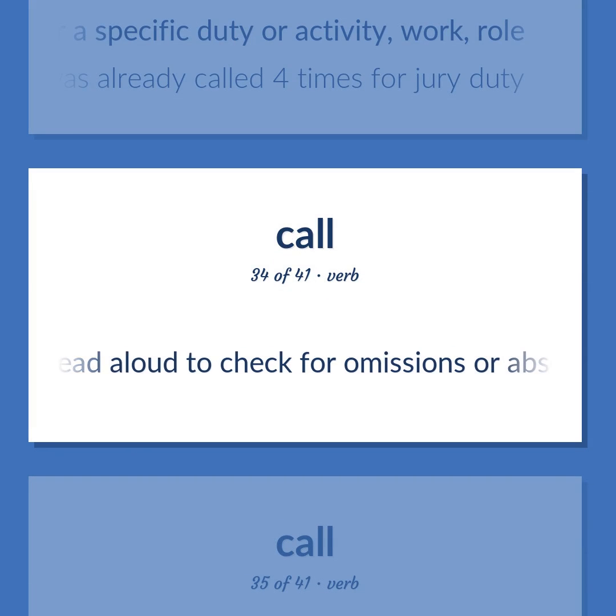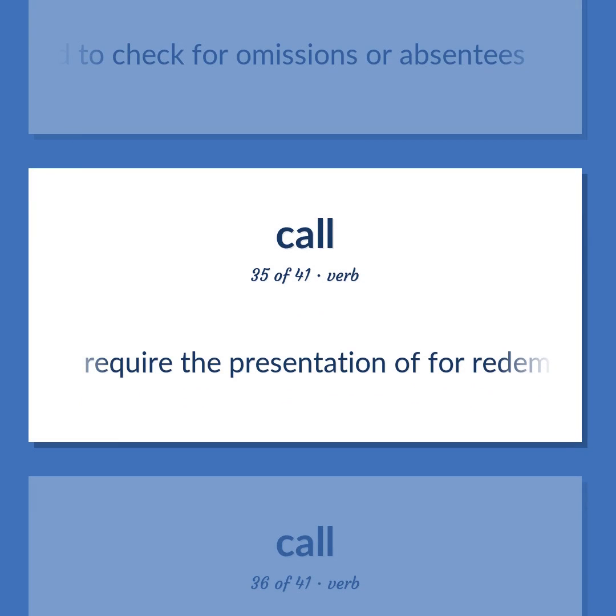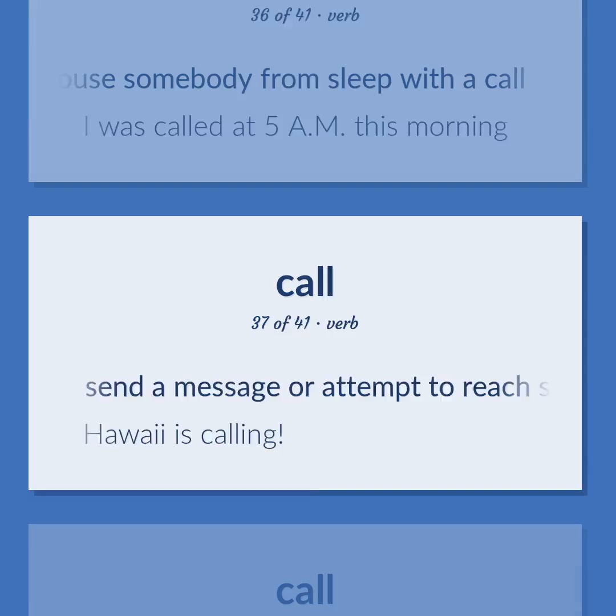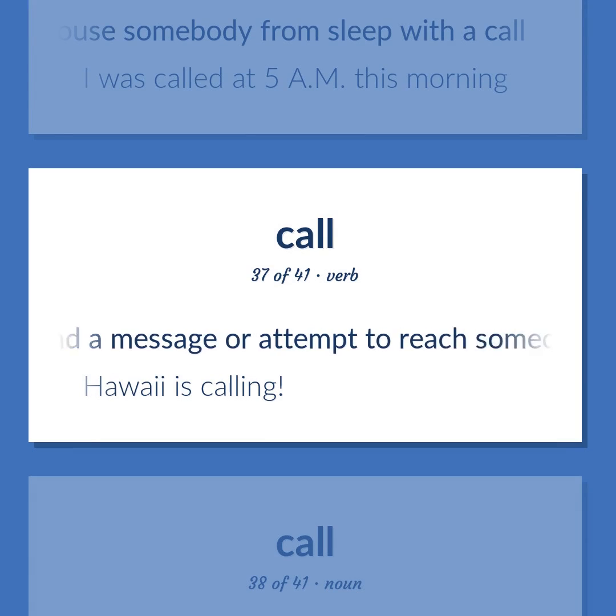Read aloud to check for omissions or absentees. Require the presentation of for redemption before maturation. Rouse somebody from sleep with a call. I was called at 5 a.m. this morning. Send a message or attempt to reach someone by radio, phone, etc. Make a signal to in order to transmit a message. Hawaii is calling.